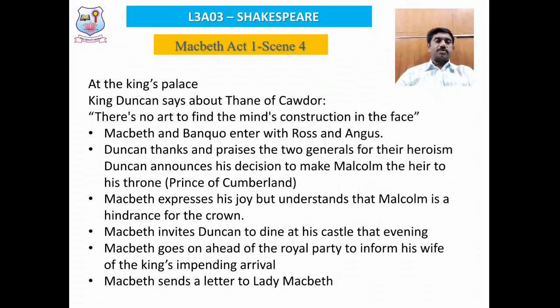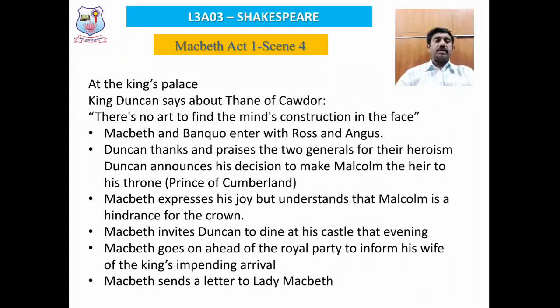He actually refers to the Thane of Cawdor, who turned out to be a traitor, who was actually a good friend of King Duncan. But now he turned out to be a traitor and he joined with the Norwegian forces and eventually he was killed. And King Duncan was making a reference to the Thane of Cawdor who has become a traitor. There is no art to find the mind's construction in the face. But this reference actually is very much applicable to Macbeth also, who has been hiding his cunning intentions with a smiling face in an outward way.